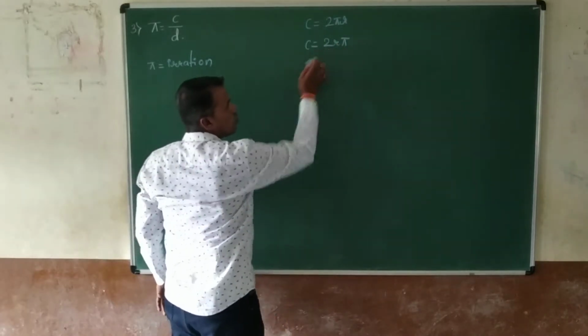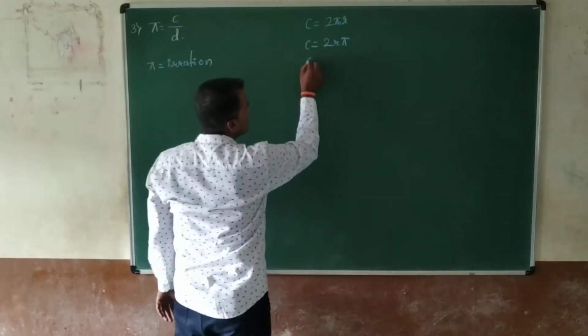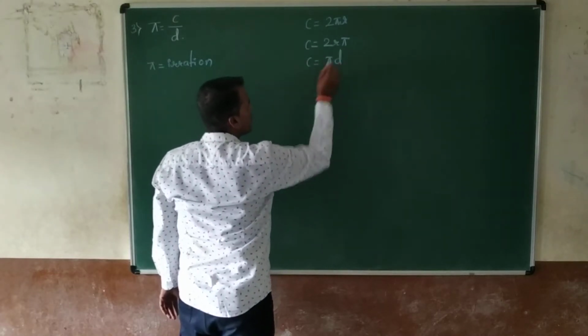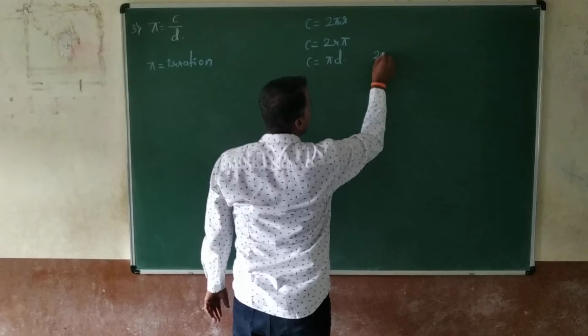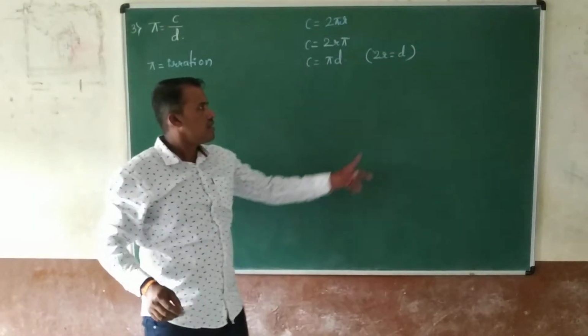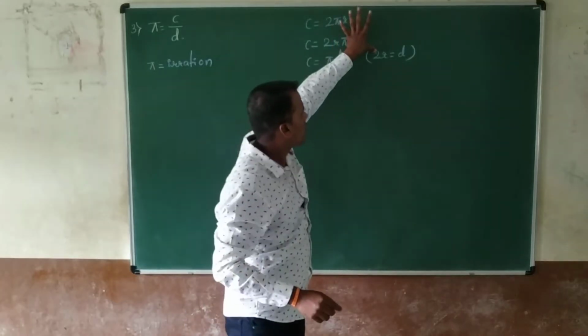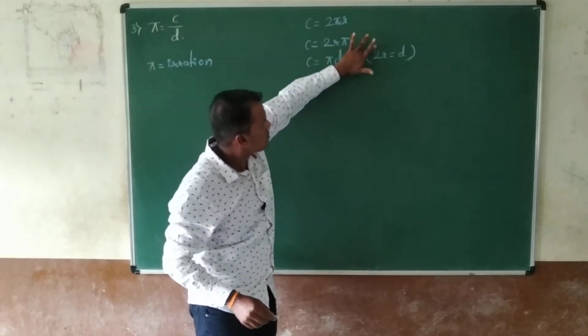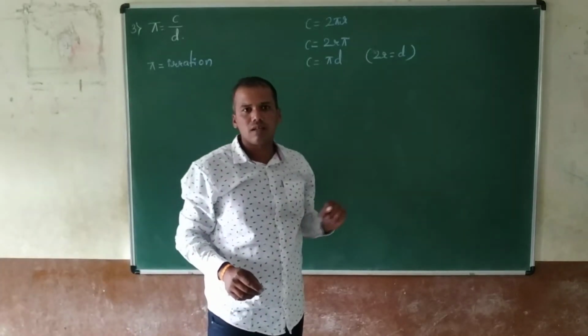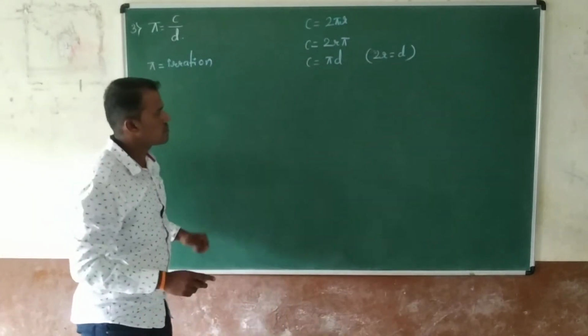Now, in place of 2r I write d, so c is equal to d pi, because the diameter of the circle is double the radius of the circle. We already know this concept.